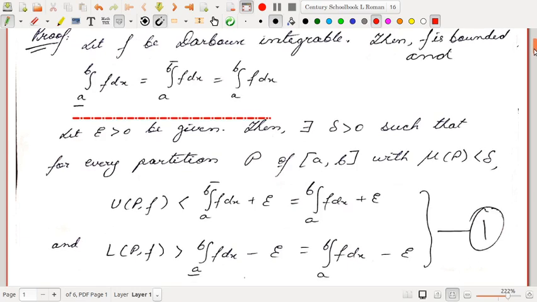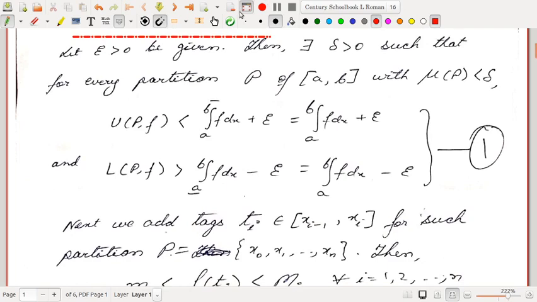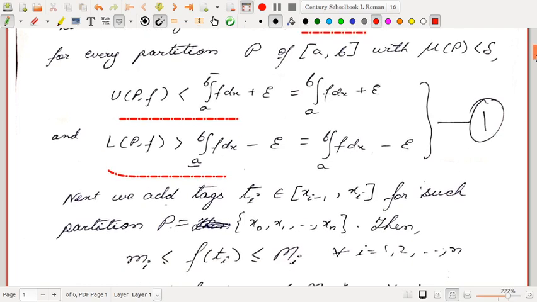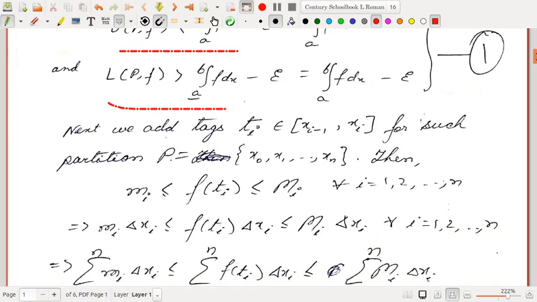So we start with an epsilon greater than 0. Then by the Darboux condition of integrability, there exists a delta greater than 0, such that for every partition P of [a,b] with norm of P less than delta, U(P,f) is strictly less than the upper integral from a to b plus epsilon, which is the same as the integral from a to b of f dx plus epsilon. And L(P,f) is strictly greater than the lower integral from a to b of f dx minus epsilon. We have already done this in the earlier lectures, so this condition is satisfied. Let us name these conditions as 1.